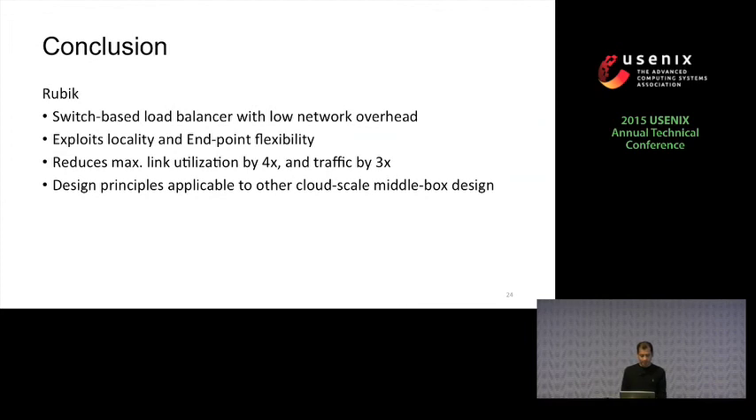So with this work, we built Rubik, which is a switch-based load balancer with very low network overhead. And we reduced the network overhead by exploiting locality and endpoint flexibility in placing the DIPs. Together with these 2 ideas, we are able to reduce the max link utilization in the network by 4 times and the total traffic by almost 3 times. And the ideas or principles used in Rubik are not limited to a load balancer, but can also be exported to any other cloud-scale middlebox designs.